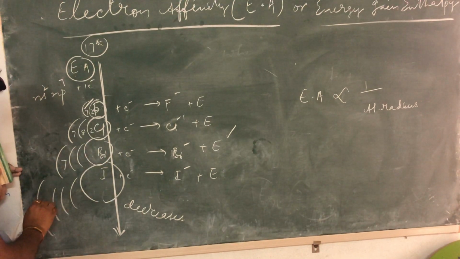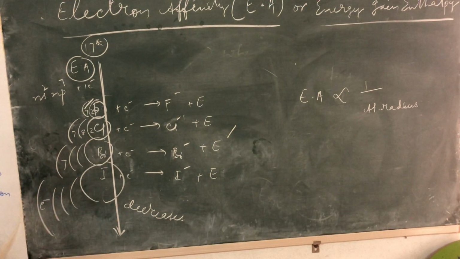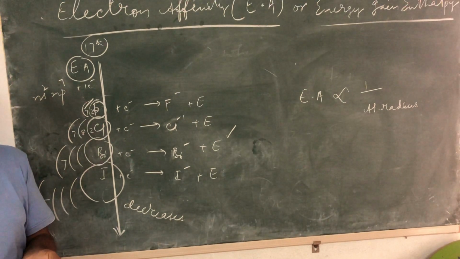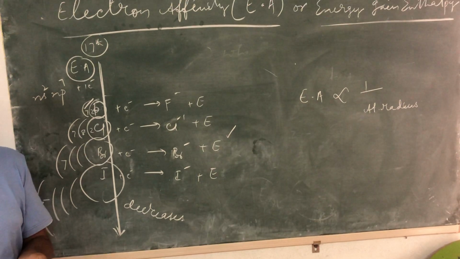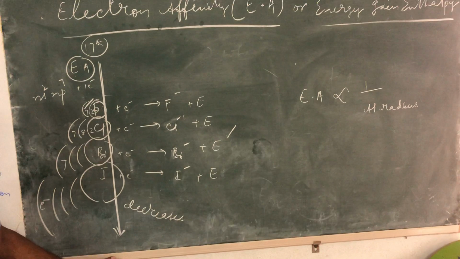So the newly added electron is being added farther from the nucleus as you move down the group. The force of attraction will be less, therefore the energy released will be less. More the force of attraction, more stable, more is the energy released.